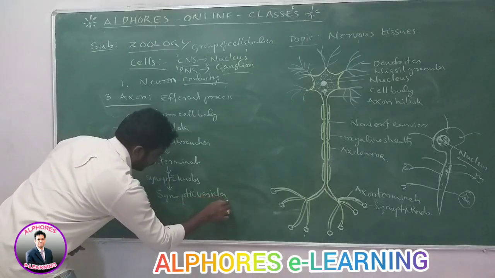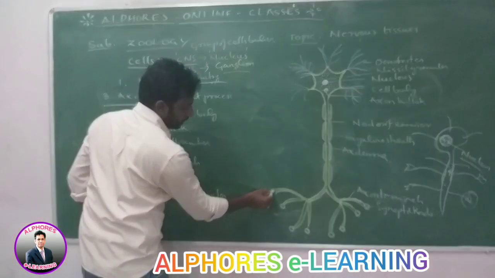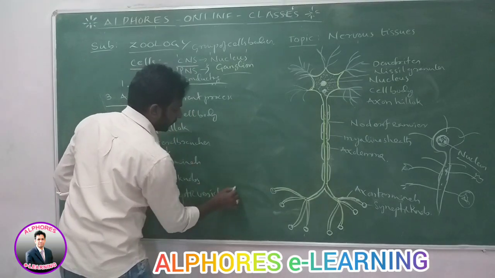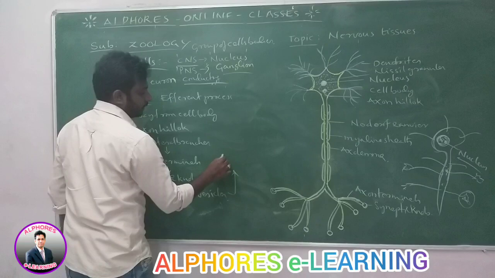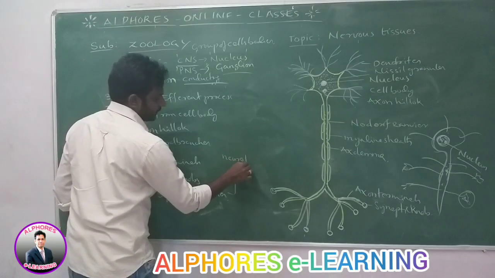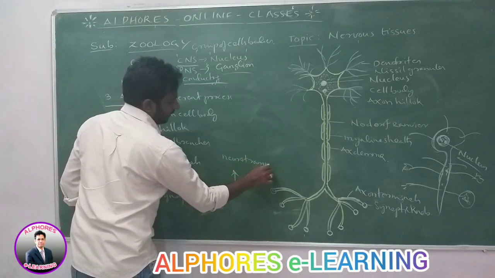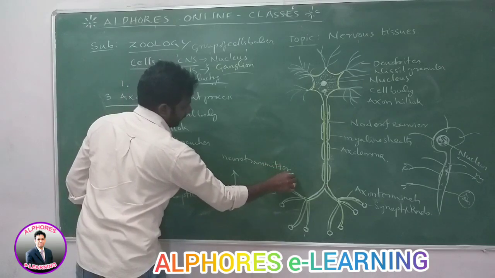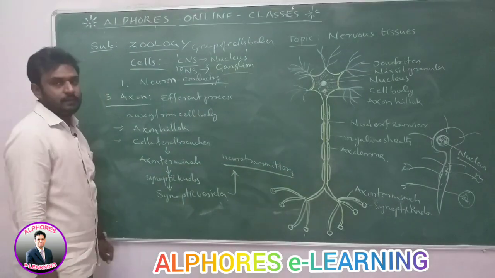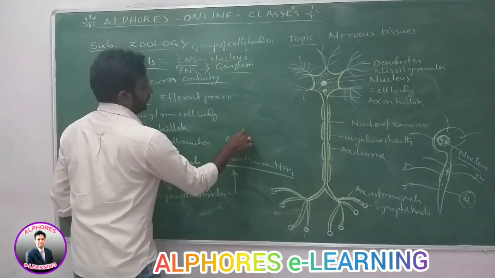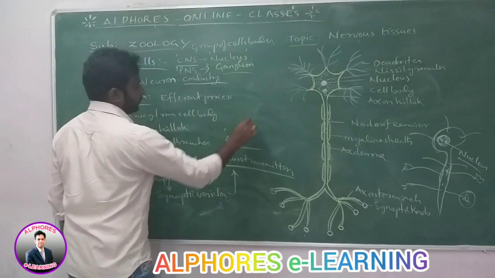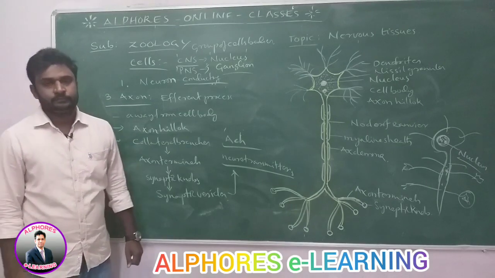Synaptic vesicles are filled with neurotransmitters. What is an example of a neurotransmitter? For example, acetylcholine, the most important neurotransmitter.